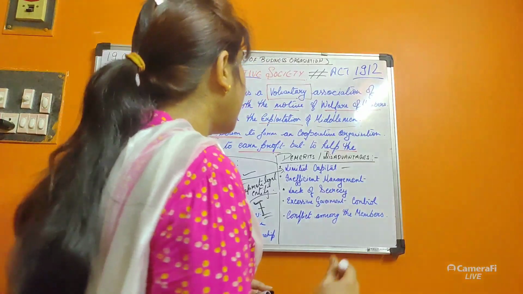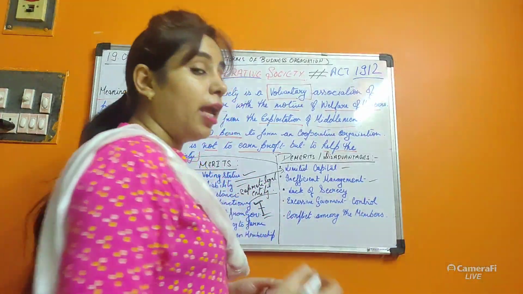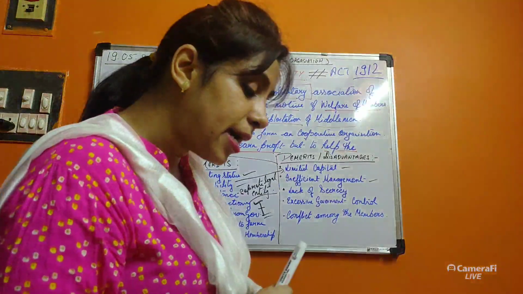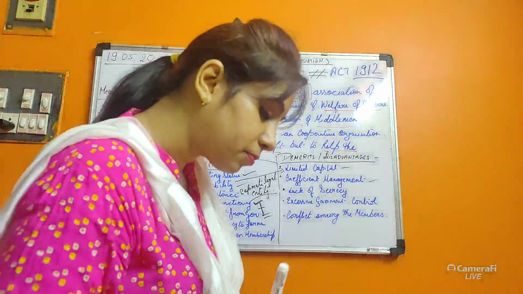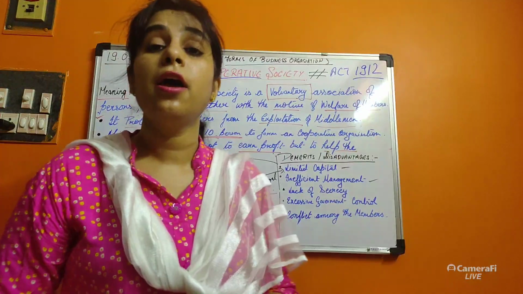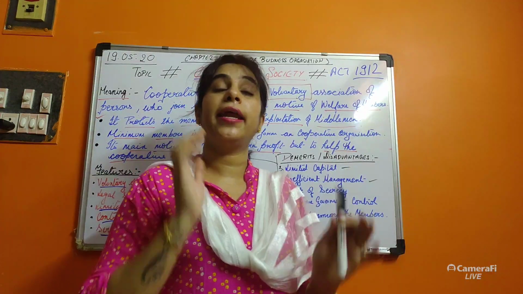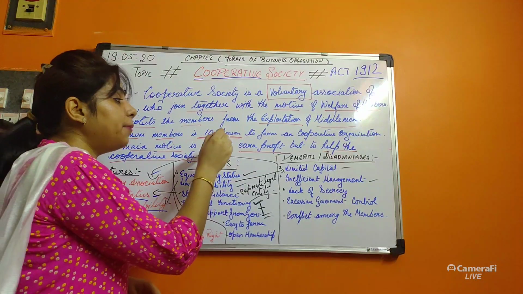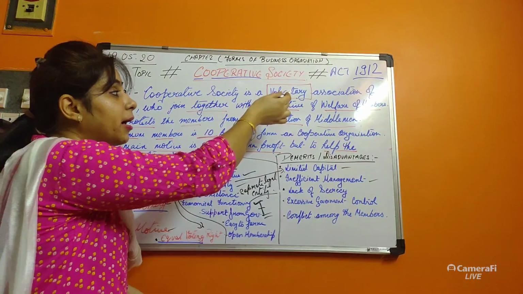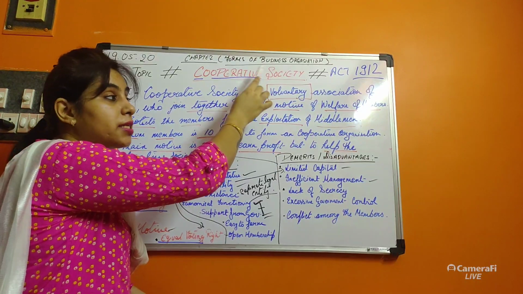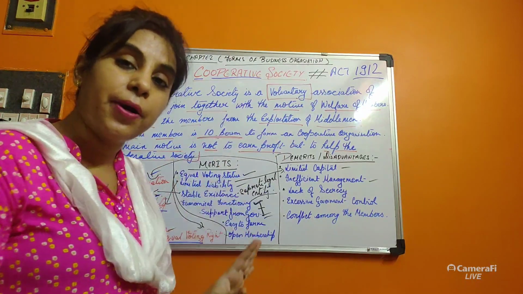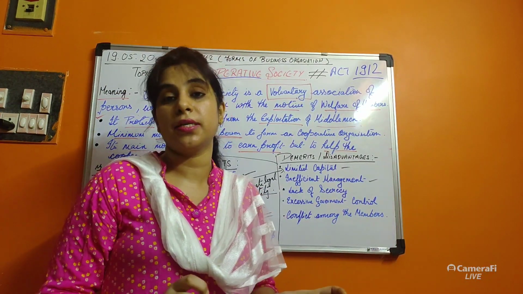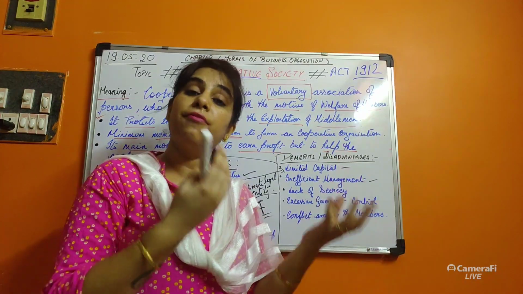Next is inefficient management. Why is it inefficient management? Because generally the management is done by the persons associated in this group. That 10% or more of the persons who have become a voluntary association by running this cooperative society, generally those people only run the business. They are not professional persons, and the liabilities are very limited.